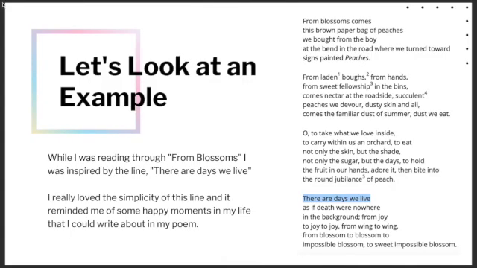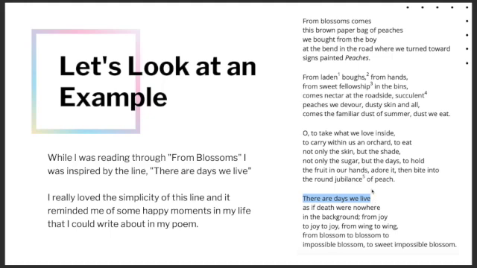All right, so we're going to look at an example. So I'm going to start with the poem From Blossoms because that's the poem that I chose for my poem. So while I was reading From Blossoms, I found this line, "There are days we live." You'll see it here on the right. It's in the 4th stanza down. So something I want to mention is notice how there are 1, 2, 3, 4, 5 words in this line. That means my poem is going to be 5 lines long because there are 5 words in that line.